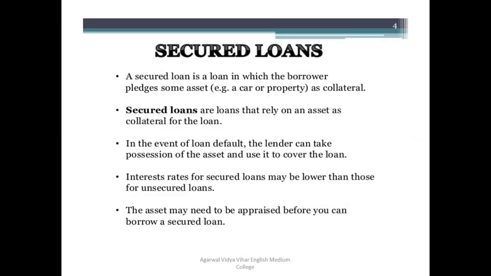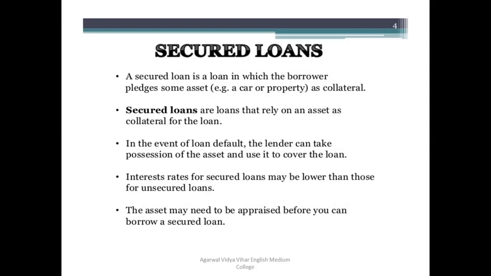Now, continuing with secured loans, there are some characteristics. The first is the meaning: a secured loan is a loan in which the borrower pledges some assets. It may be any tangible asset, such as a car or any other property, as collateral. Any asset you can keep as security if you want to take the secured loan.